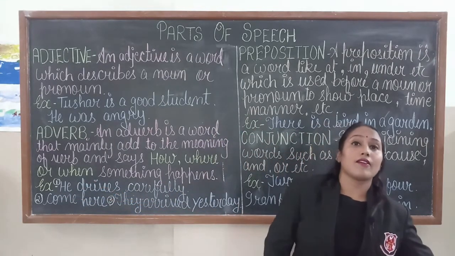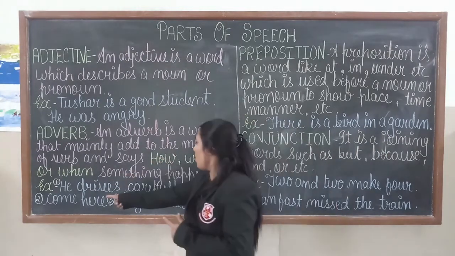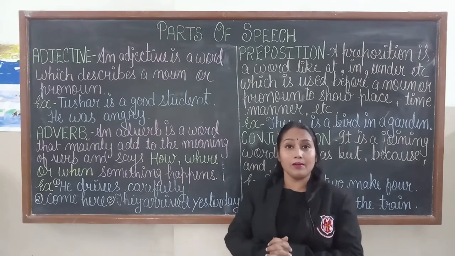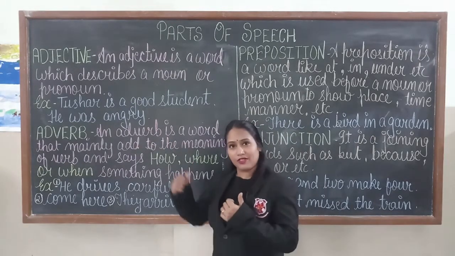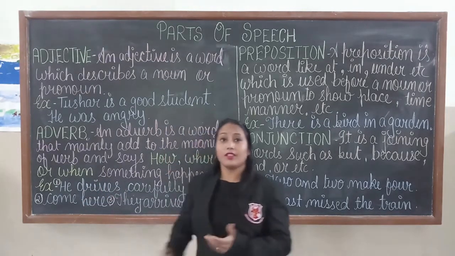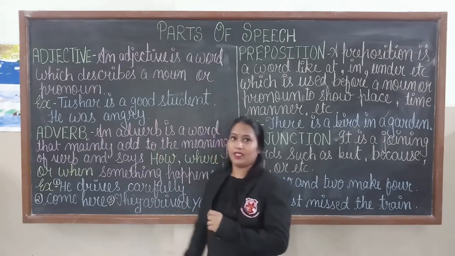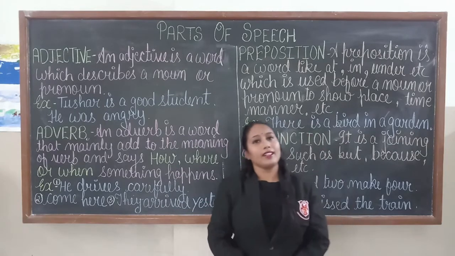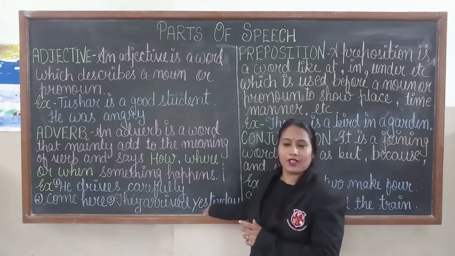Dear students, when we ask a question in this sentence, how does he drive? The answer will come: carefully. This carefully is an adverb. Now in the next sentence, come here. Where? Here. It means here is an adverb. Next sentence, they arrived yesterday. When did they arrive? Yesterday. It means yesterday is an adverb.